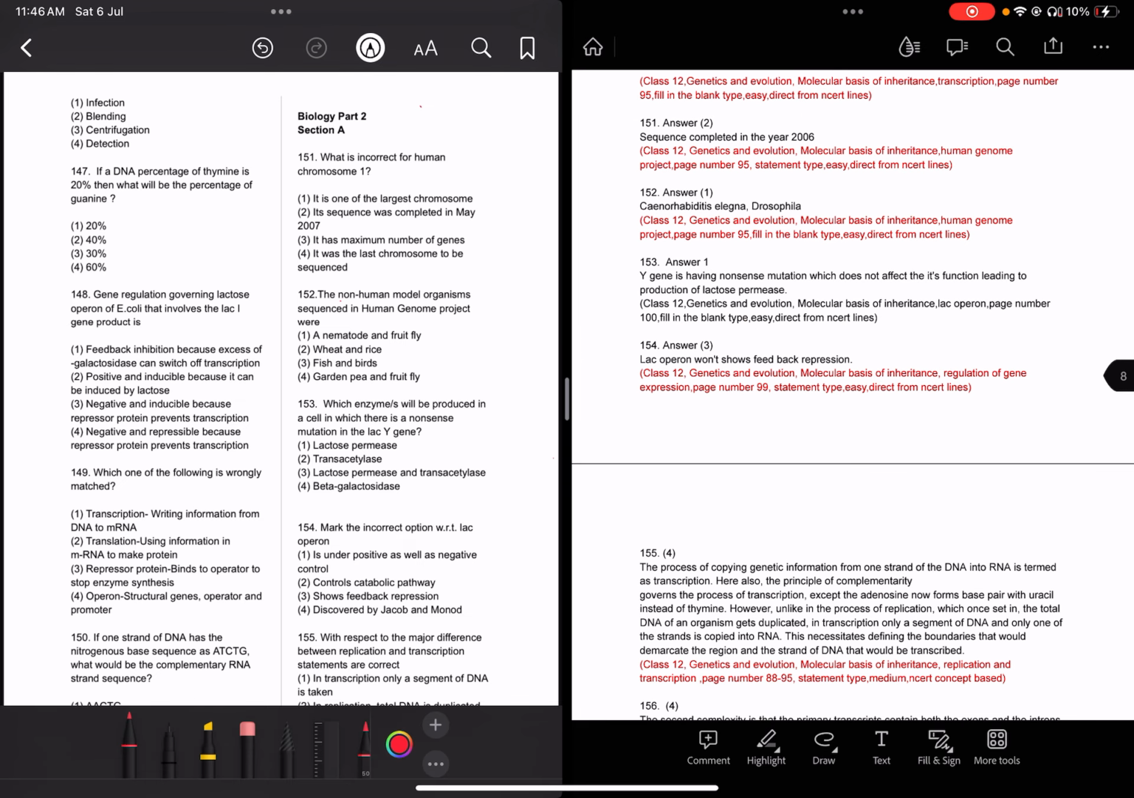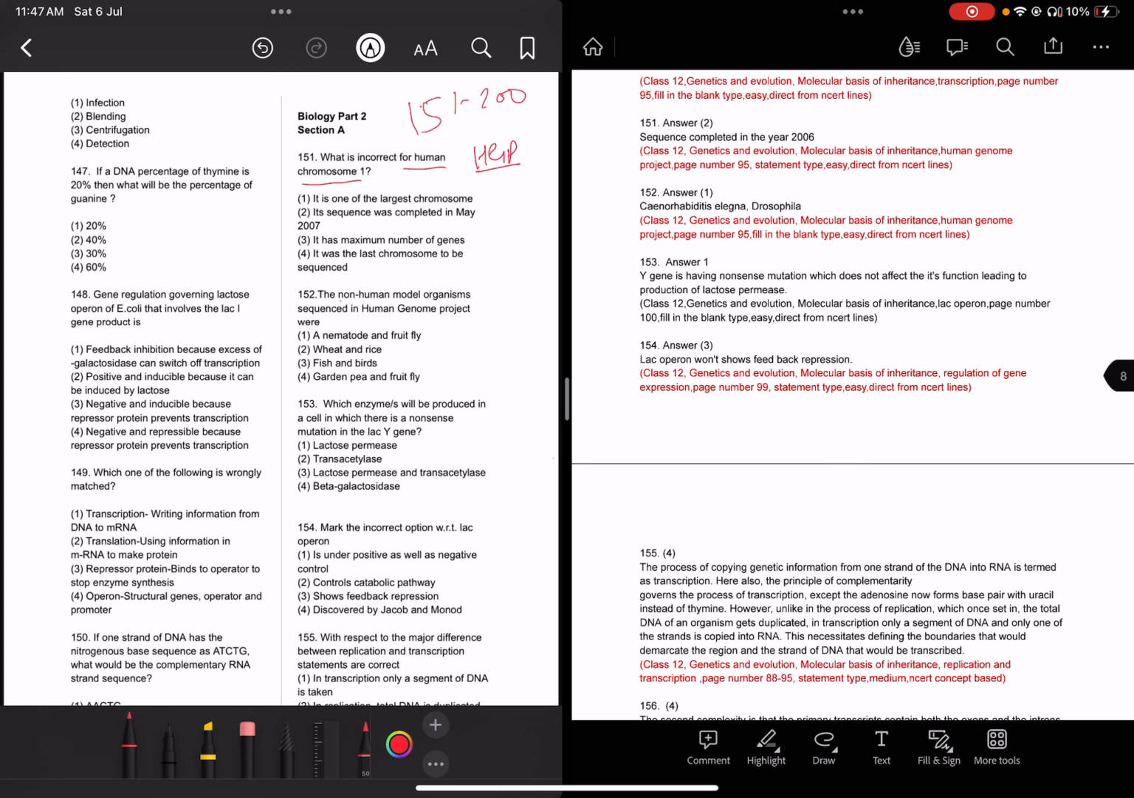So our allotted question today is 1512 200. So read the question carefully and give the answer. What is incorrect for chromosome number one? This is a question regarding the Human Genome Project, HGP. There is chromosome number one.